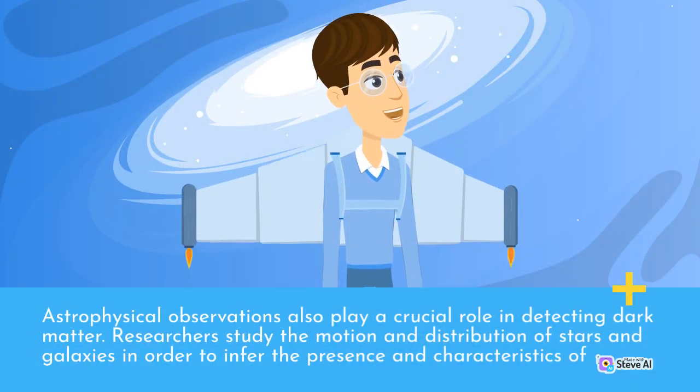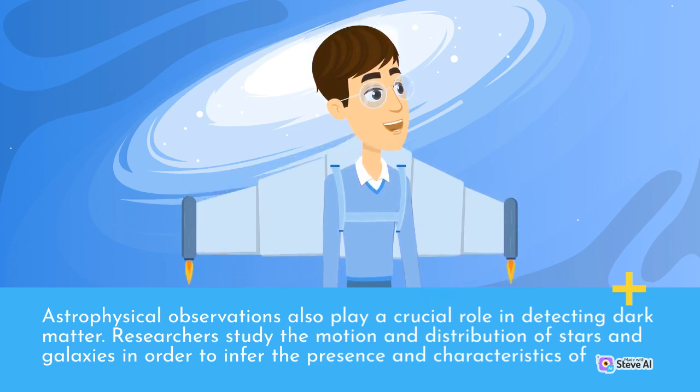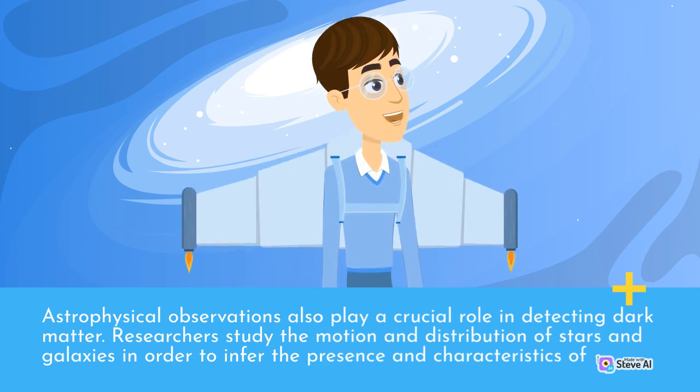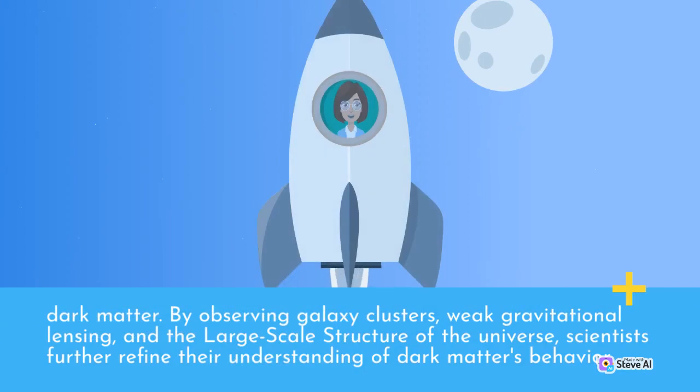Astrophysical observations also play a crucial role in detecting dark matter. Researchers study the motion and distribution of stars and galaxies in order to infer the presence and characteristics of dark matter. By observing galaxy clusters, weak gravitational lensing, and the large-scale structure of the universe, scientists further refine their understanding of dark matter's behavior.